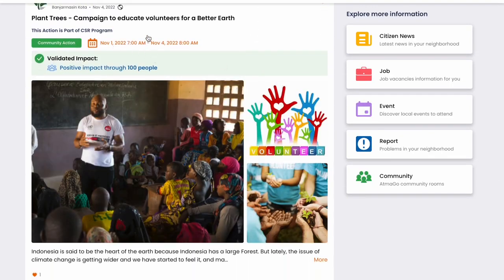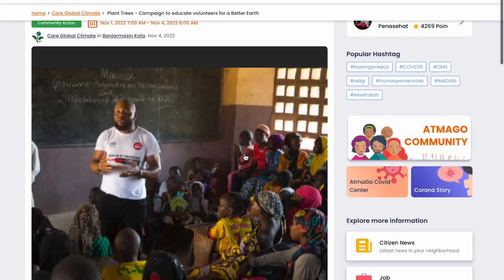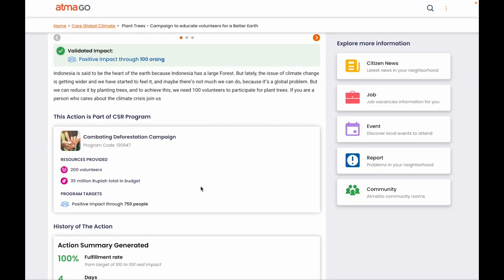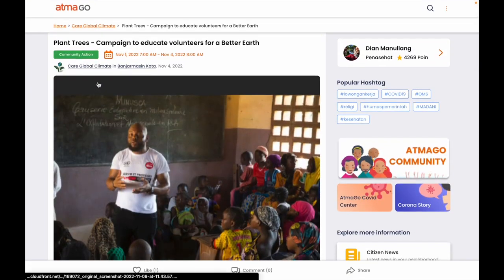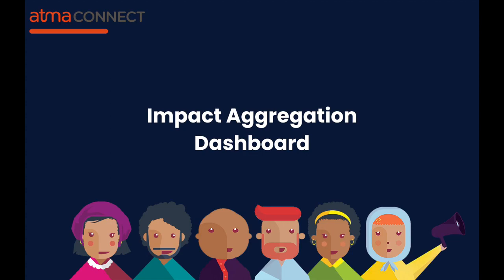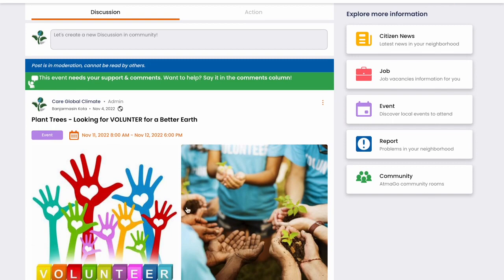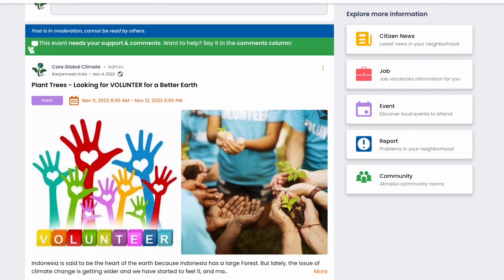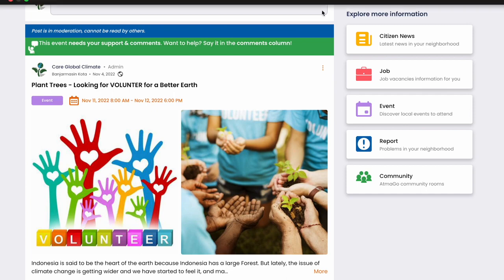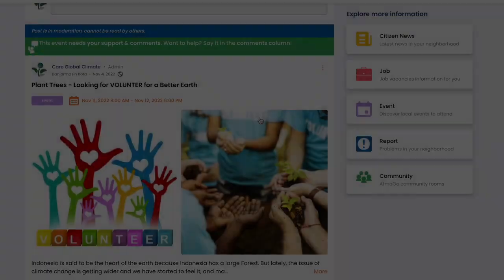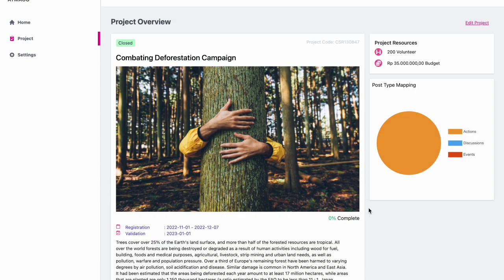Now on that particular action that was created by the bigger organization, this community also joined that. Now this information from the events that were created by the communities can be aggregated into the dashboard, which we call the impact dashboard. So let's have a look at that.